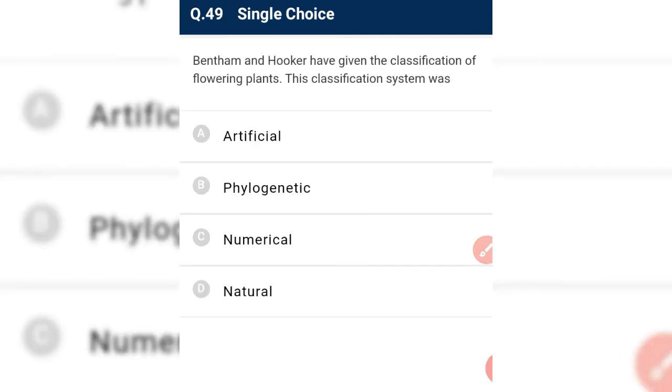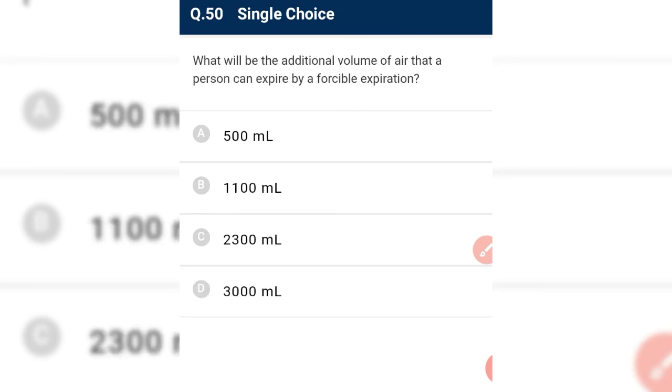Bentham and Hooker have given the classification of flowering plants. This classification was a natural classification. Bentham and Hooker have given the natural classification.